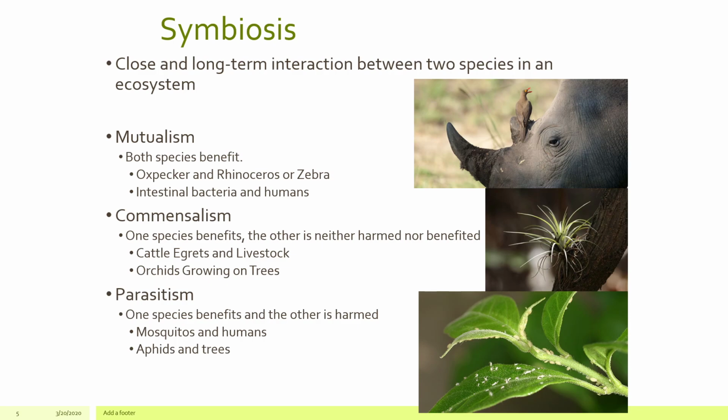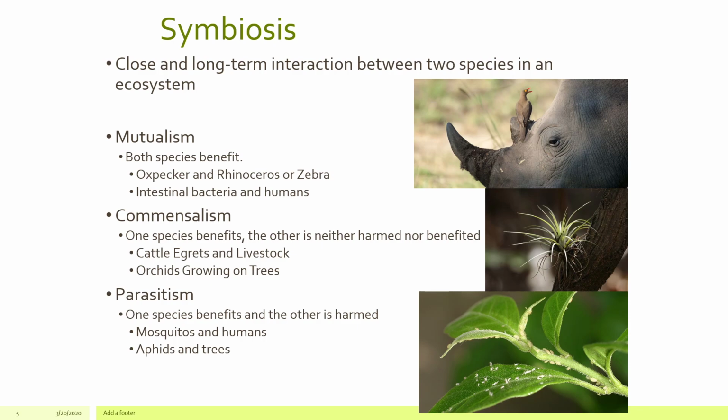An example here is an oxpecker and the rhinoceros, or a zebra, where the oxpecker will actually eat most of the predators and parasites, bugs. They will help the rhinoceros. So the oxpecker gets food, and the rhinoceros or the zebra then gets an opportunity of being protected, so they both benefit.